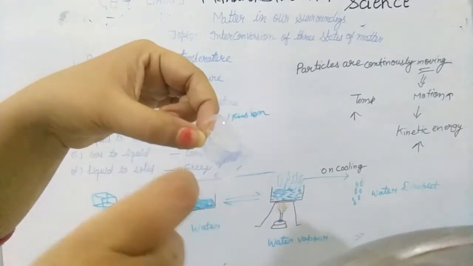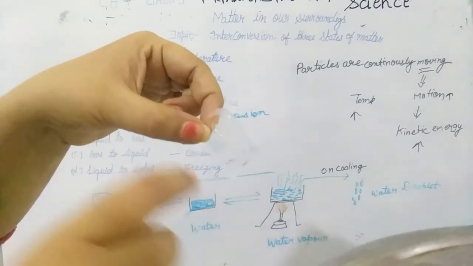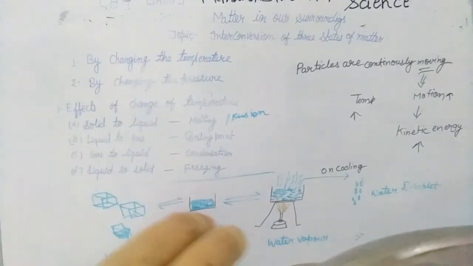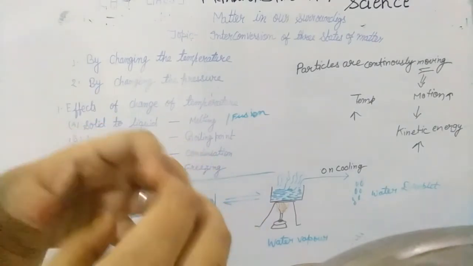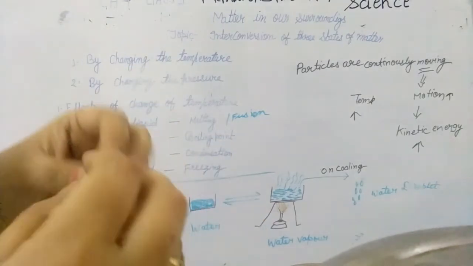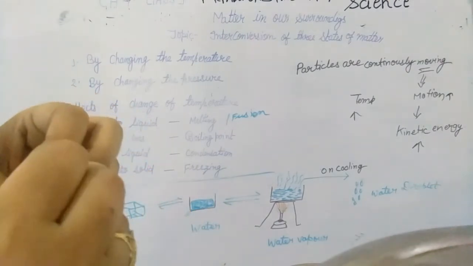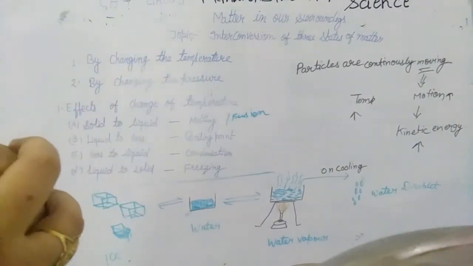By the energy called latent heat, it changes into liquid form, and when we boil the water, it changes into gaseous form, also by latent heat. Latent heat is hidden energy that does not show any difference in the temperature of a substance.